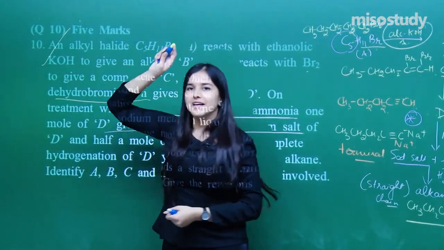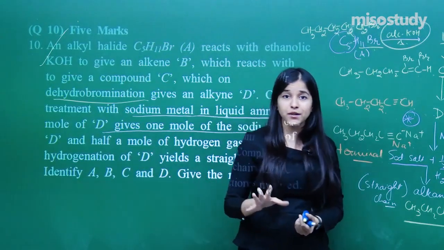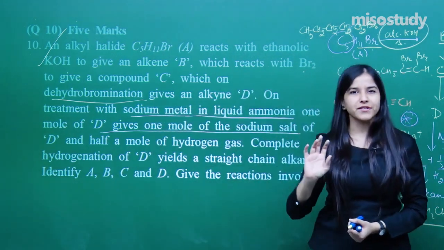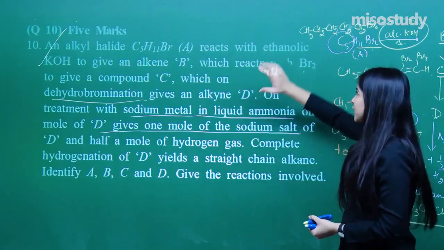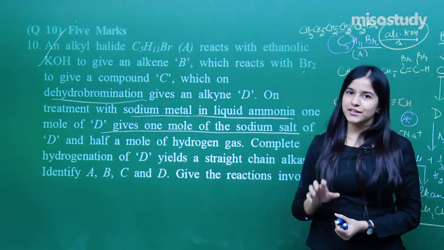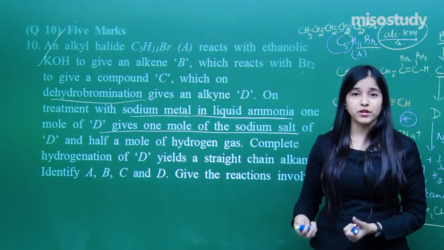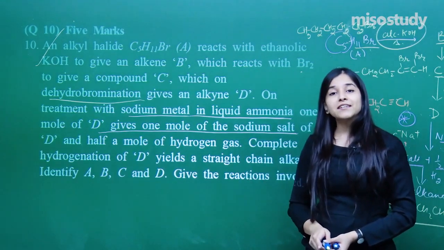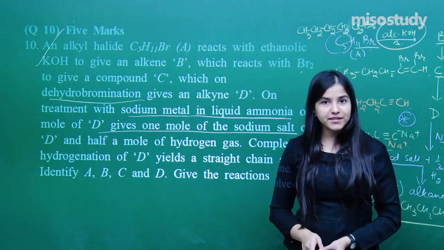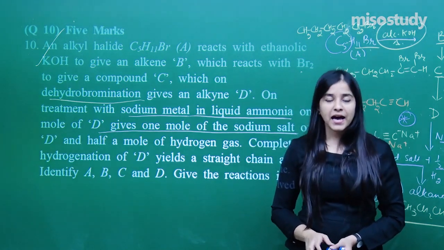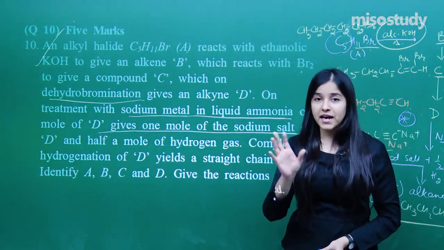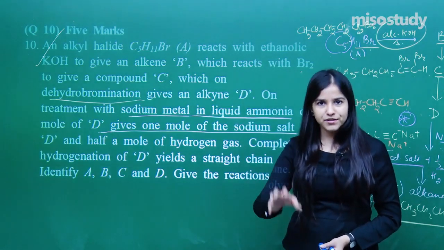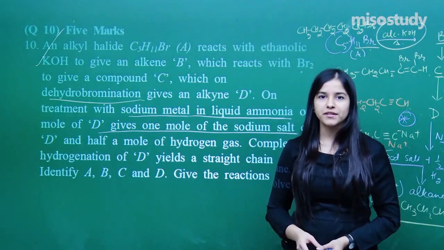So that completes the entire question. I hope everybody is clear with it. Just try out this question once more. It was a bit confusing, right? You have to know what reactions are occurring, and then you can figure out the reactants and the products, whatever they ask. That completes our questionnaire round. I hope everybody has enjoyed and has revised all of their concepts and got each and every question. If not, just try out once more. If you still have doubts, you can reach out to me. Have a nice day.